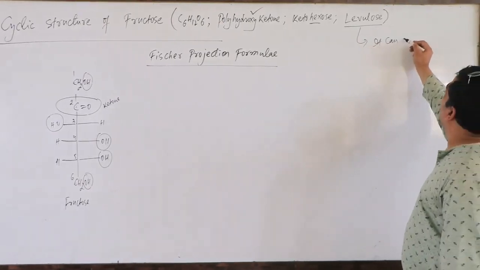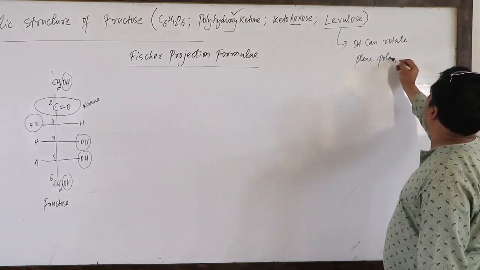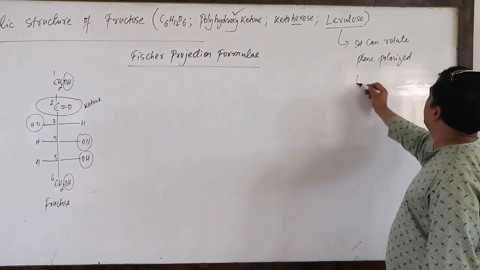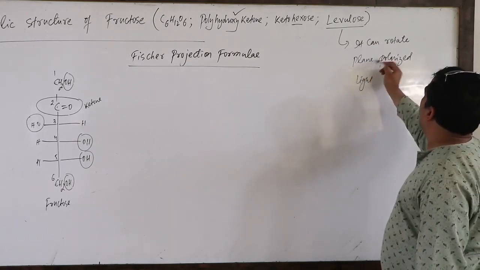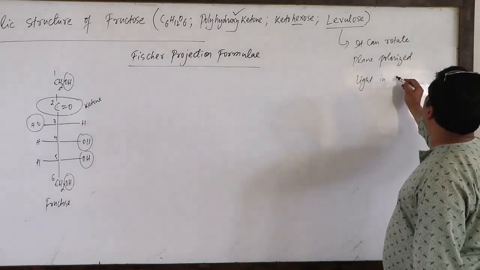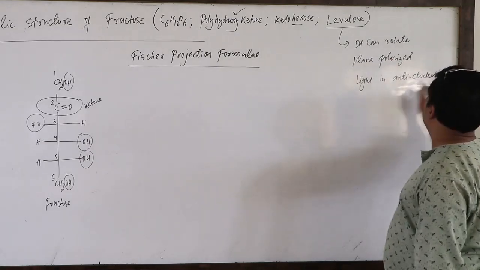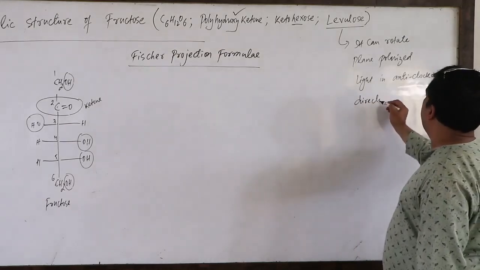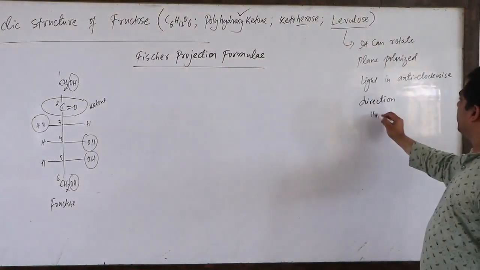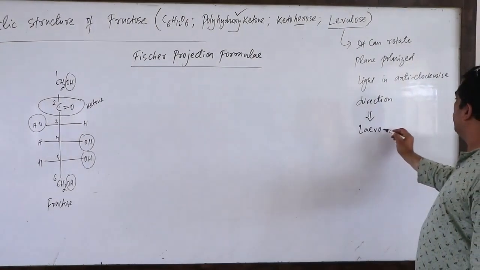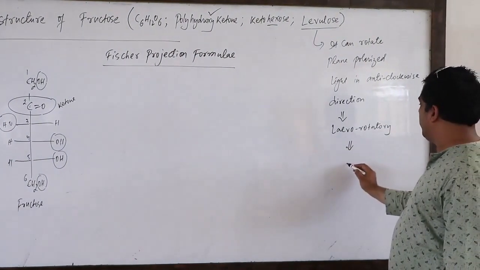It can rotate plane polarized light in anti-clockwise direction. That's why it's called levulose. You can also call it levorotatory, and the symbol used for this will be minus.